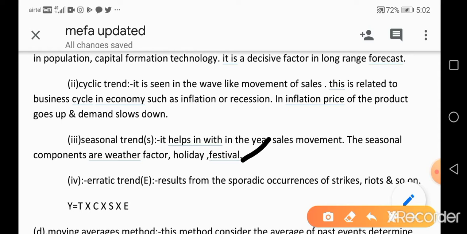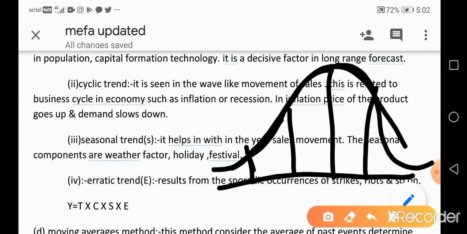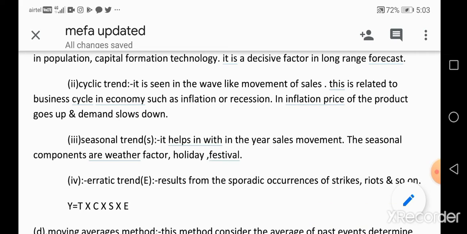If you observe the cyclic trend, it is like a business life cycle. In a business life cycle there are different stages such as initial stage, maturity stage, saturation stage, declining stage, or recession or boom stages. Depending upon this business cycle, the wave-like movement in sales appears.